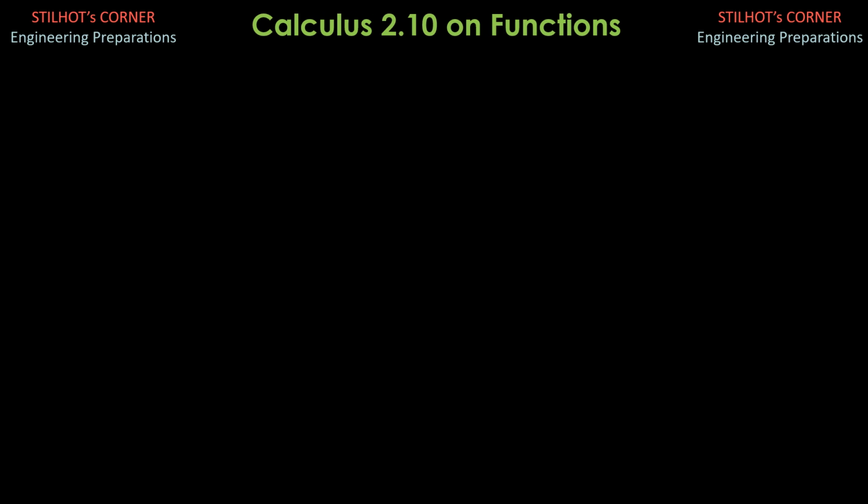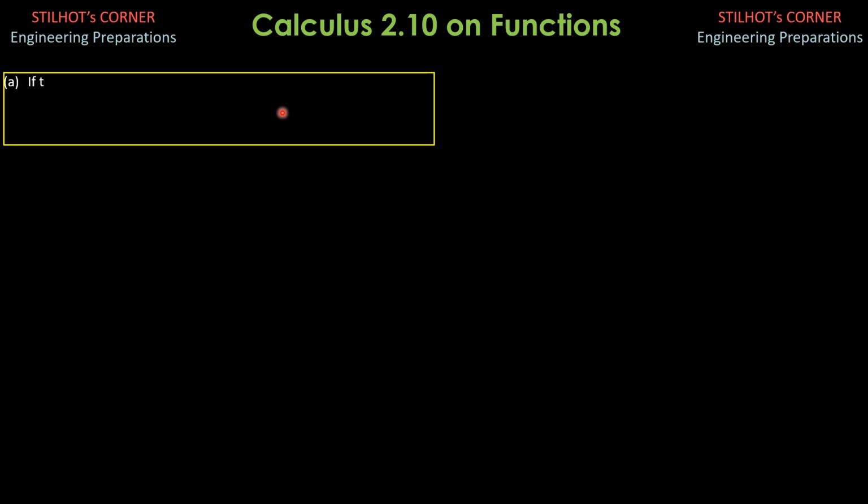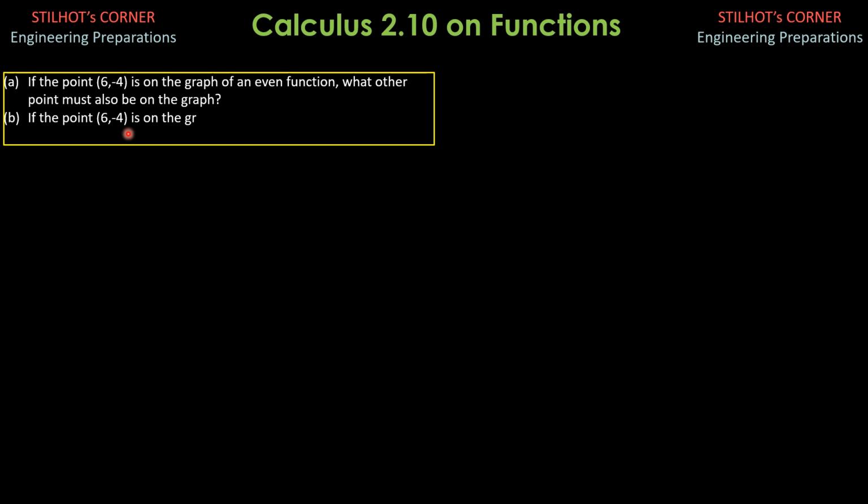So this is the continuation, because I mistakenly stopped the video in the earlier slides. So this is the last part. If the point quantity 6 comma negative 4 is on the graph of an even function, what other point must also be on the graph? And if the point 6 comma negative 4 is on the graph of an odd function, what other point must also be on the graph?